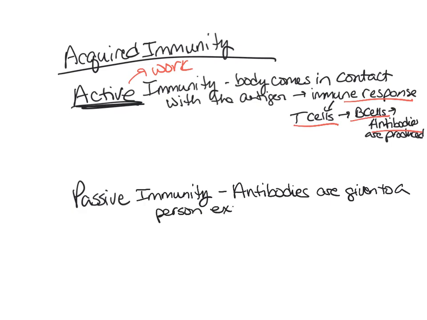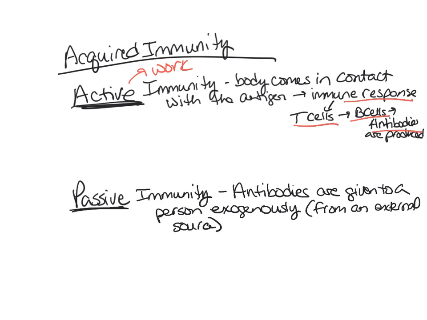We can call that exogenous. So it's coming from a medication, or it's coming through the environment. Passive just means the body didn't have to work to get these antibodies. They were given. It's like a gift. The antibodies were a gift instead of the body having to work for it.